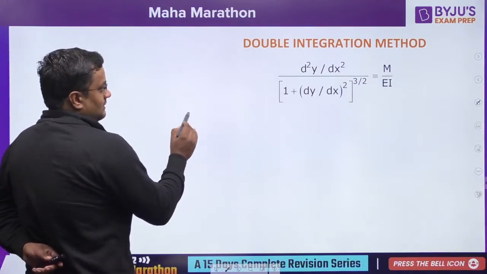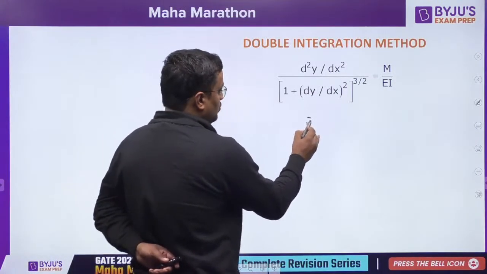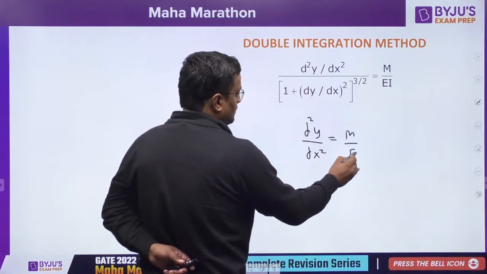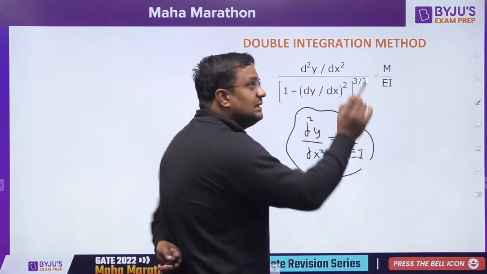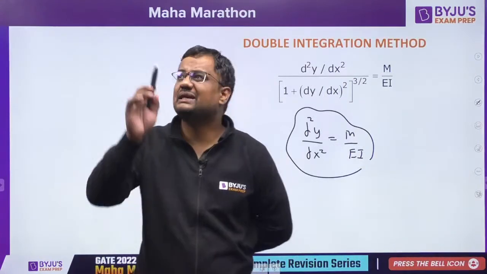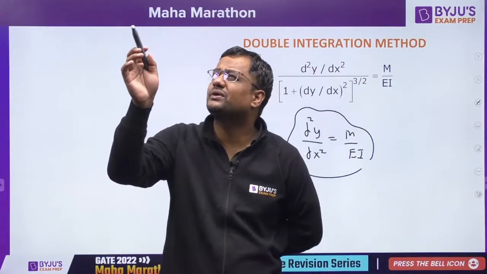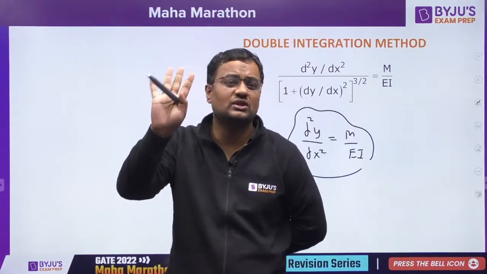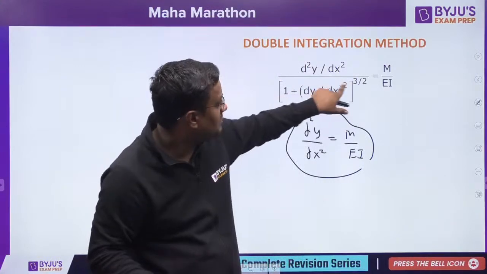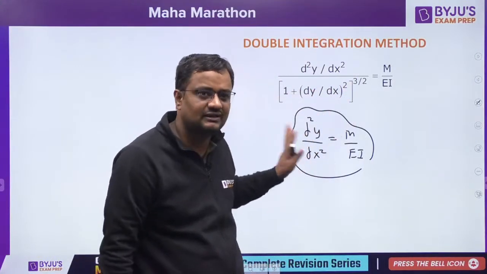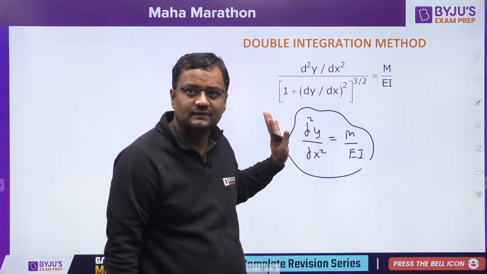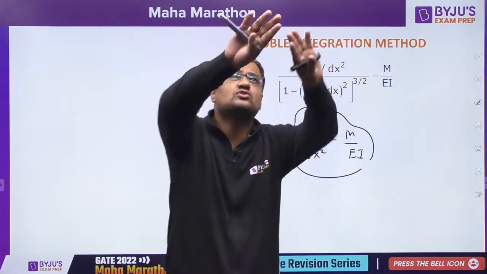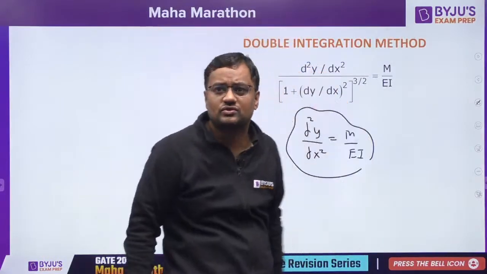So in the double integration method, it says that d2y by dx2 is M by EI. Sir, how this? Guys, see the beam above your head. Deflection, slope, every beam you are thinking as straight. So dy by dx is almost 0, and 1 to the power 3 by 2 is 1 only. So the simplified form is like this. All beams above your head are almost straight.